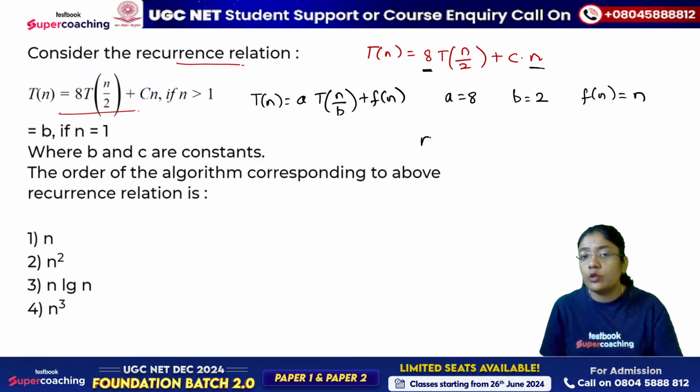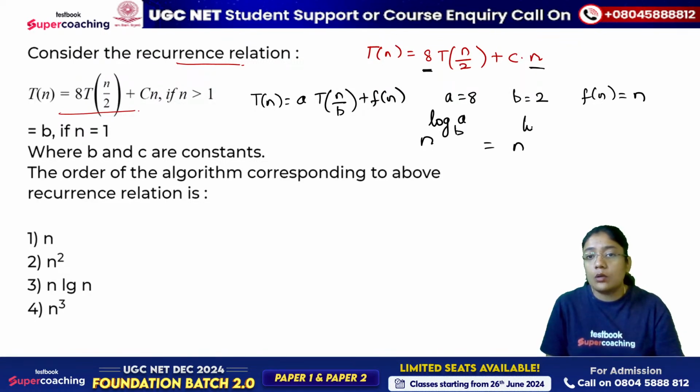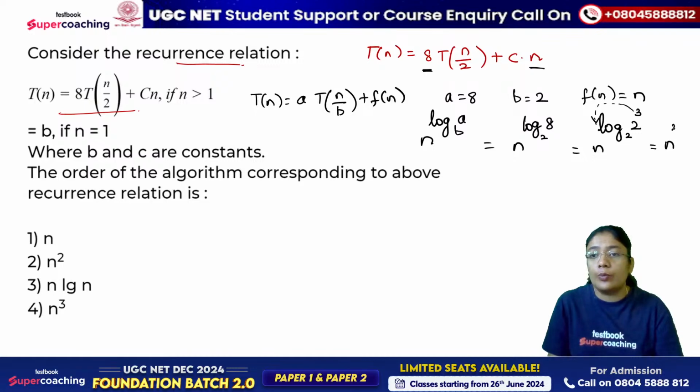So I'm going to find out n raised to power log A with the base B. N raised to power log 8 with the base 2. 8 is nothing but 2 raised to power 3, with the base 2. So this power comes to the front, so it comes out to be n cube.